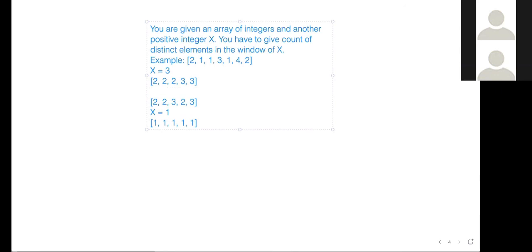I think for every window, we have to see it in a dictionary. What is the key and what will be the value? The value will be the number of distinct elements.